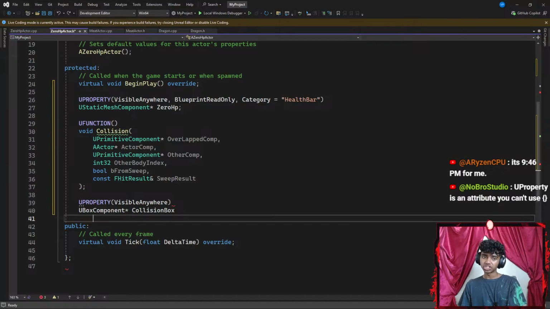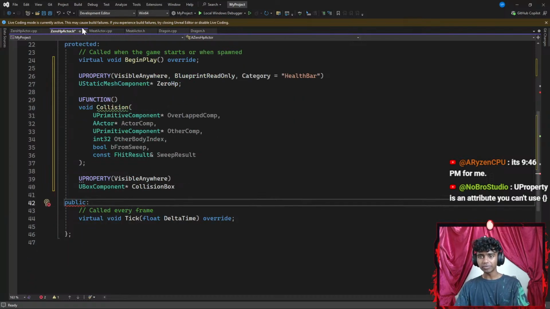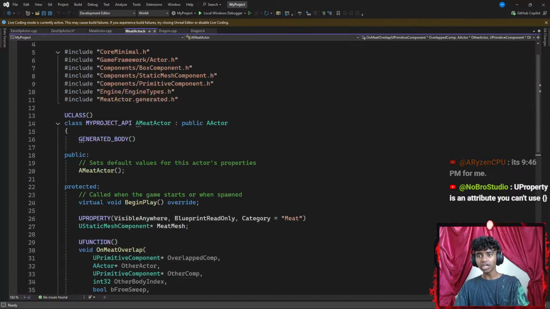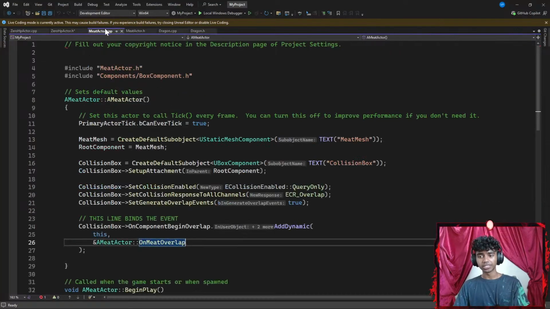The U property is an attribute. You can't use a pair of curly braces. Oh, I see. Okay, that's it. Now, once I'm done with the U component, that's pretty much it for my header files. Now, let's move on to my C++ files.